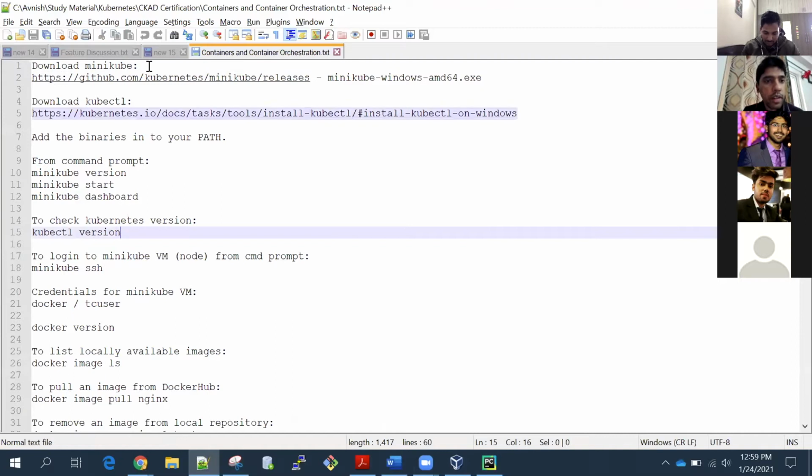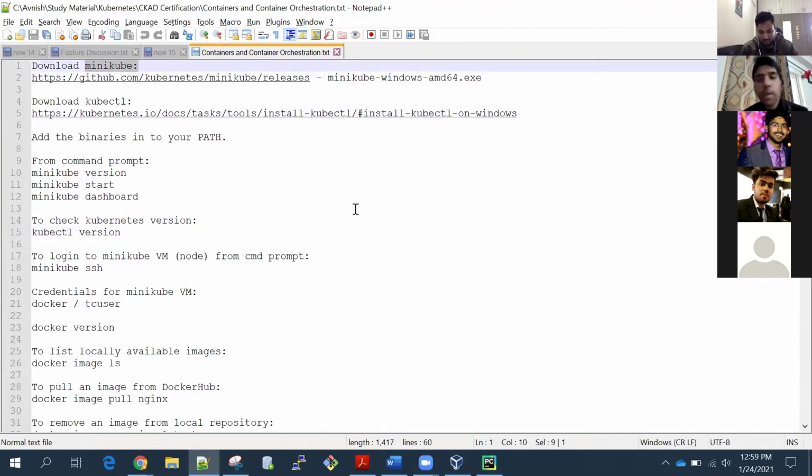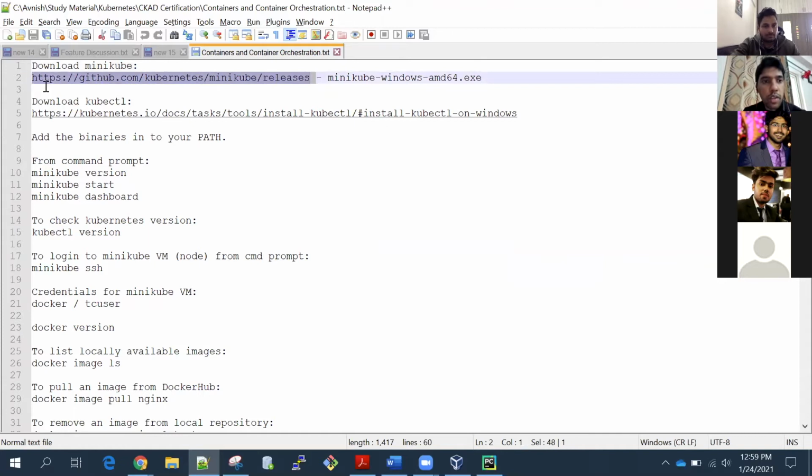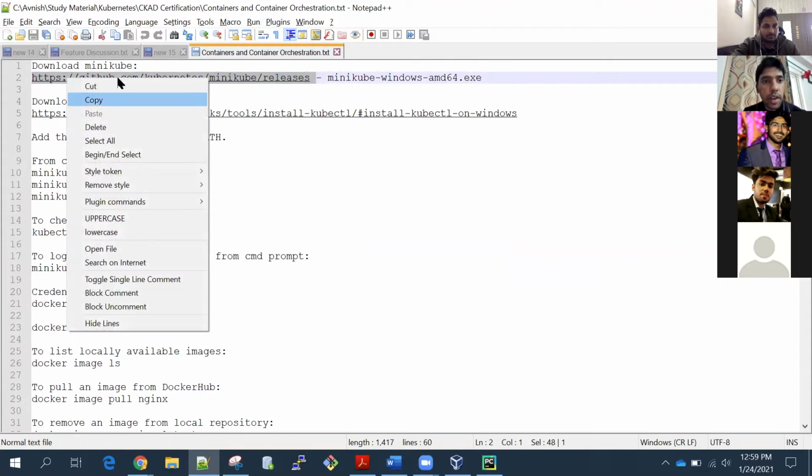If you see my screen, Minikube is a one node Kubernetes cluster. In a Kubernetes cluster, there can be multiple nodes. There can be hundreds of nodes or thousands of nodes. But since it is our local system, it doesn't have much resources. We will set up a one node Kubernetes cluster, and that one node Kubernetes cluster is enough for the entire practice. We can do as much practice as we want in it. So this is the URL from where you can download the one node Kubernetes cluster, which is called Minikube.